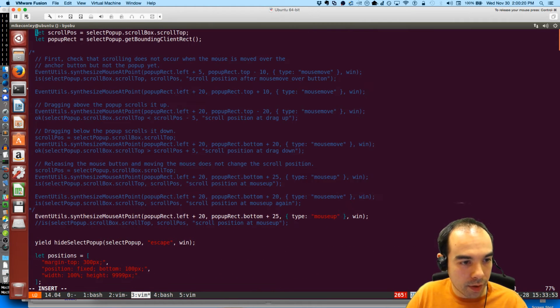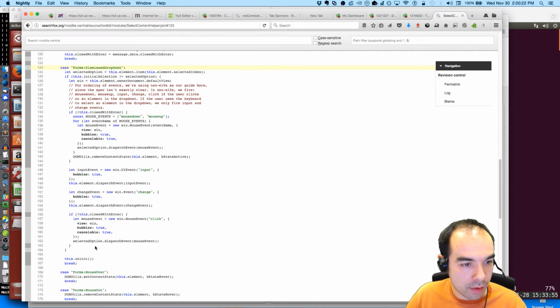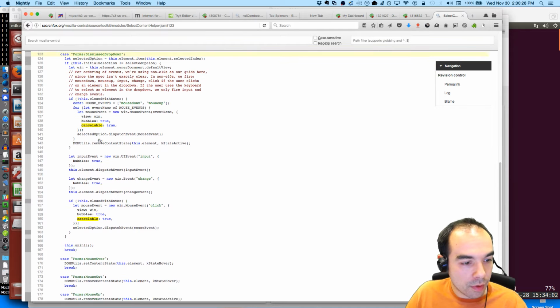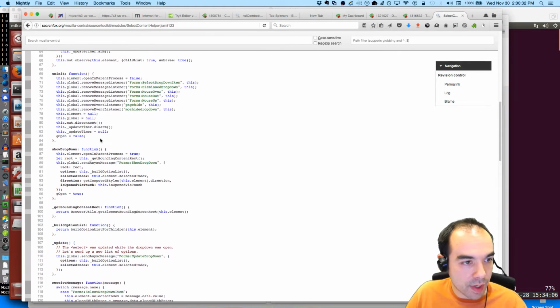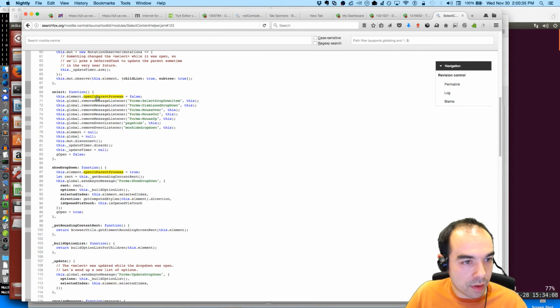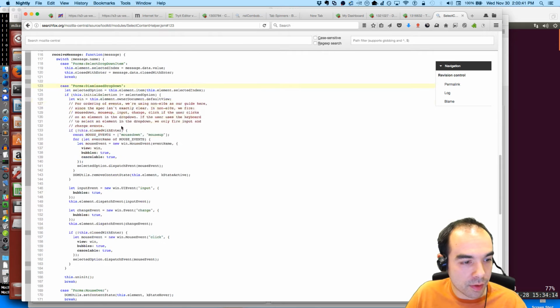We do it with escape. Put change, we remove. Then we uninit. Uninit says open in parent process false, and that we're actually open to false. No matter what, we uninit whenever this message is processed.